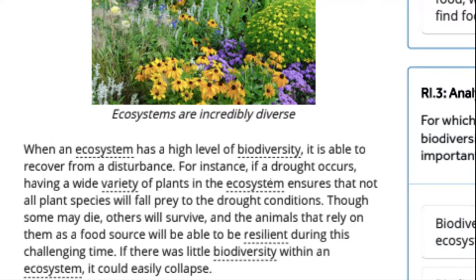For instance, if a drought occurs, having a wide variety of plants in the ecosystem ensures that not all plant species will fall prey to the drought conditions. Though some may die, others will survive, and the animals that rely on them as a food source will be able to be resilient during this challenging time. If there was little biodiversity within an ecosystem, it could easily collapse.